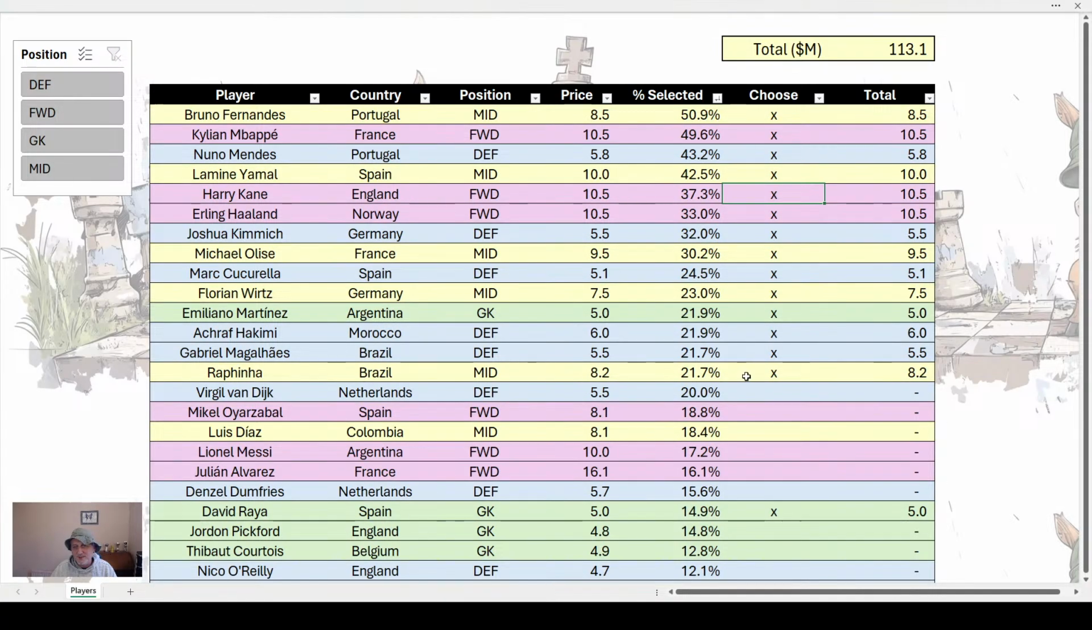You'll see 14 are up here and the second keeper's down here. So fantastic, very template. Slight downside of this, it costs 113.1 million. That's a little bit expensive. It's a bit more than we've got. We've only got 100 million. So we need to change things up.